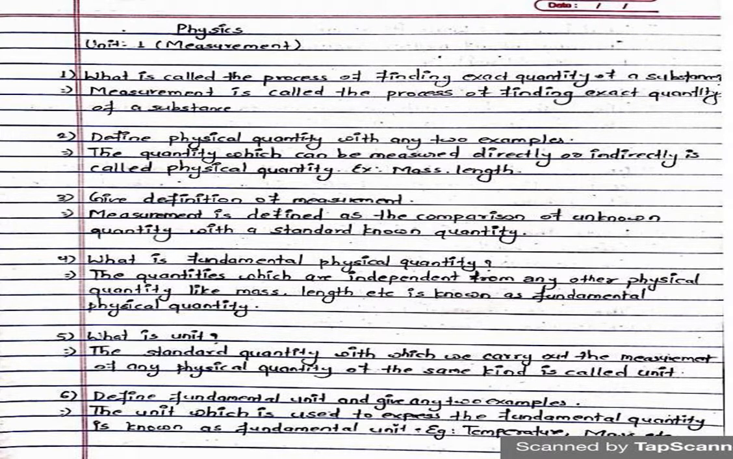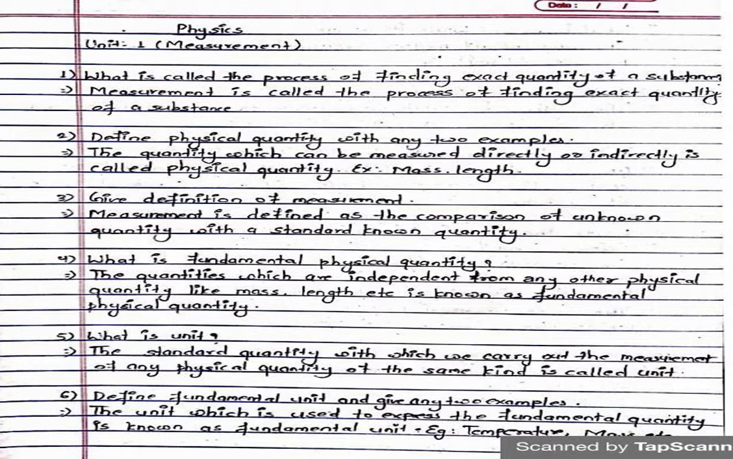You can look here. The first question is, what is called the process of finding exact quantity of a substance called? So easily it is measurement. Measurement is called the process of finding exact quantity of a substance, or you have already learned about it. The process of comparison of an unknown quantity with a standard quantity is called as measurement.